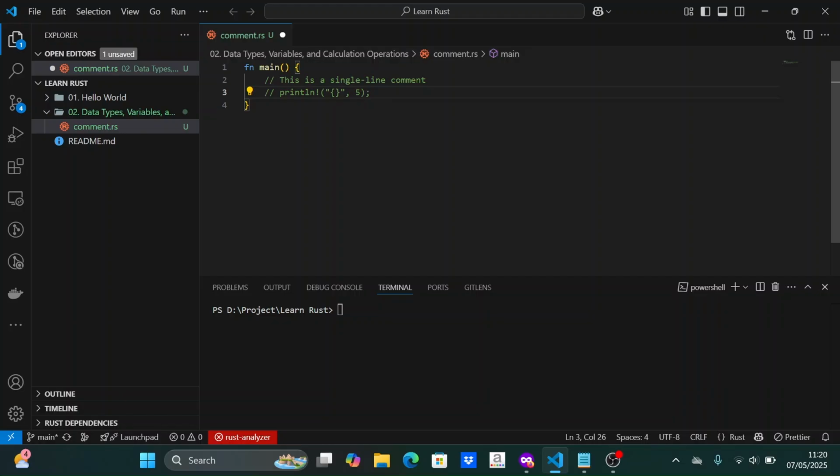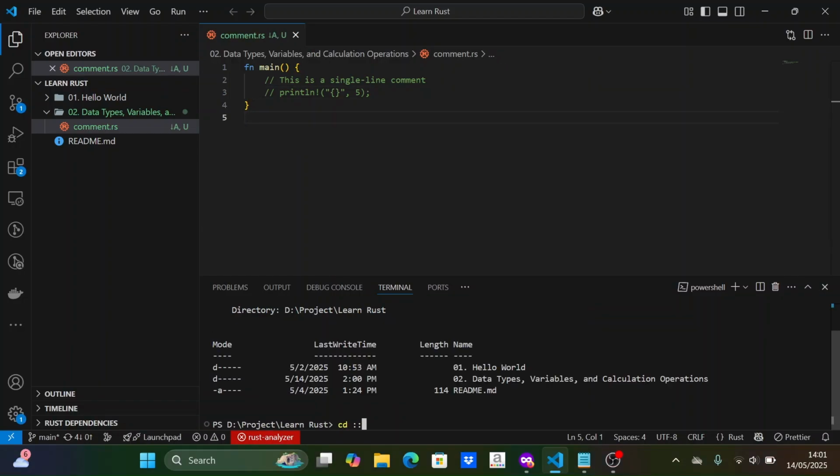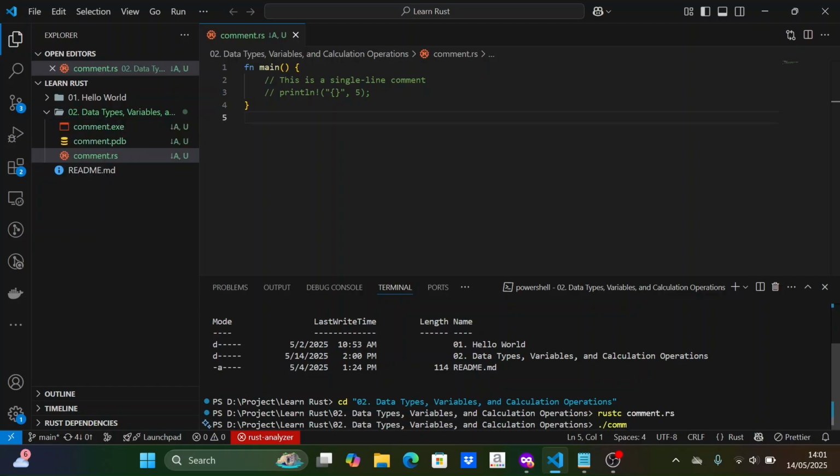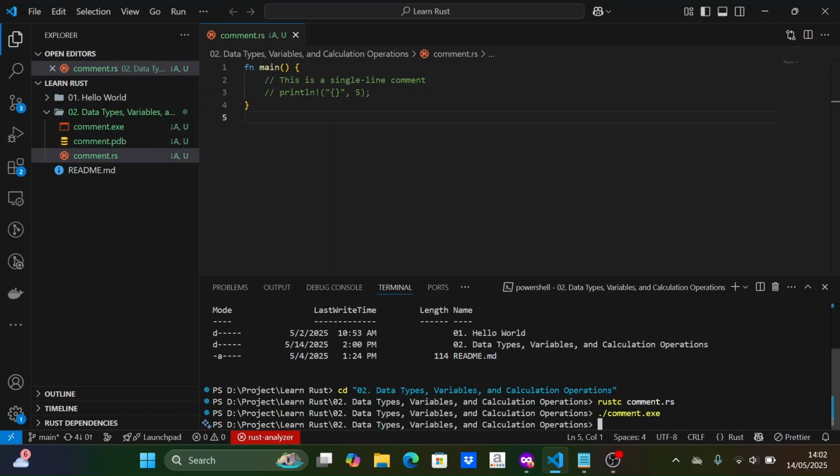Here is an example of a single-line comment. A single-line comment starts with double slashes. The code inside the comment will not be executed by the program. I will try to compile and run the program. No output is displayed because the code is inside the comment, so it is not executed by the program.